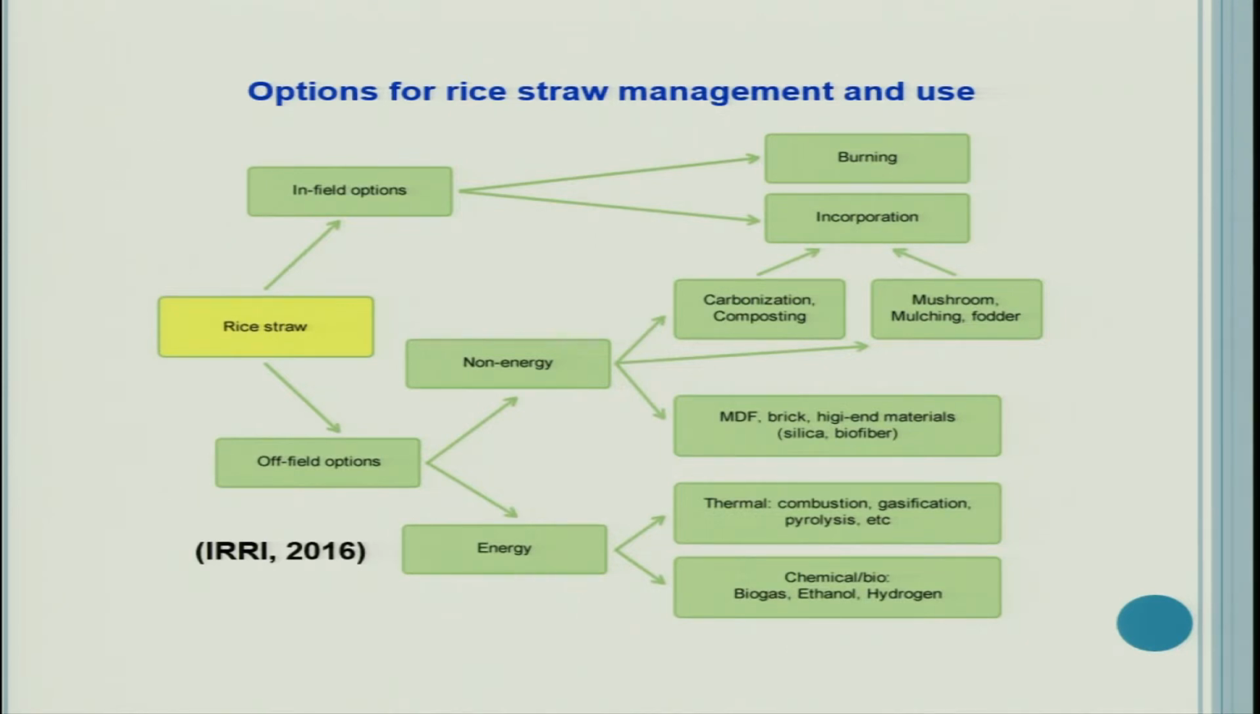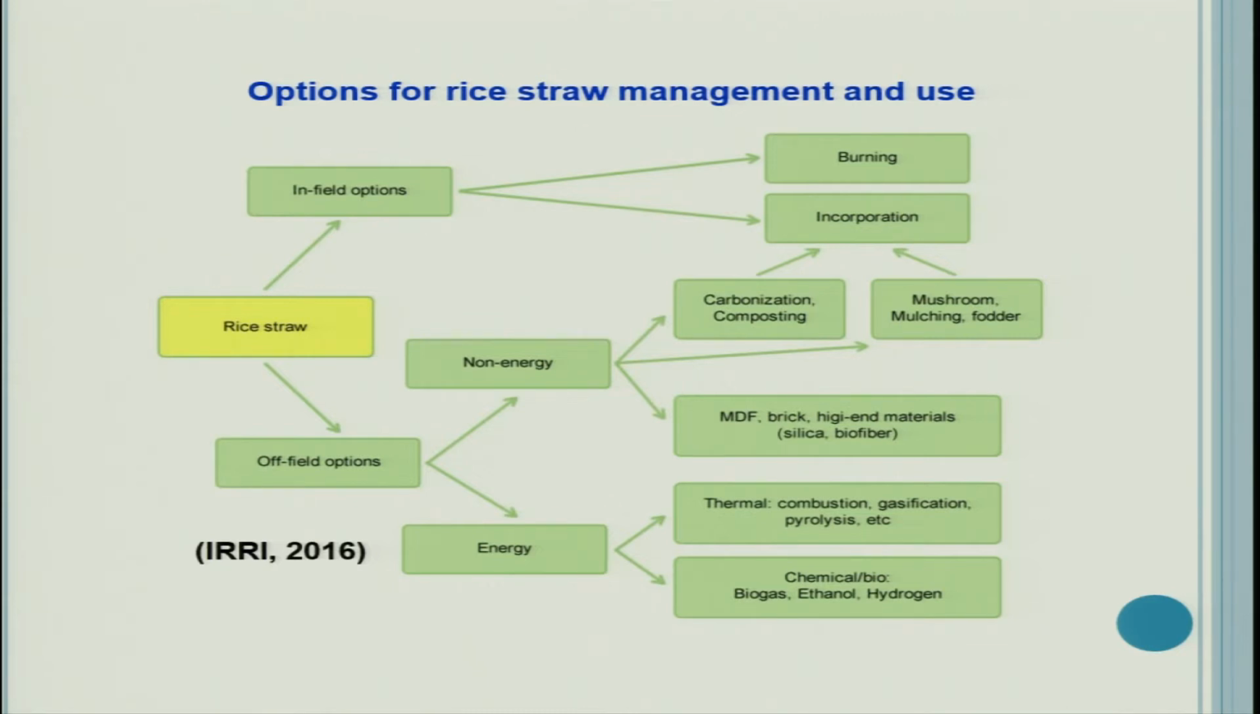Then the option could be incorporation. We can incorporate into the soil. We have machines now that can incorporate these residues into the soil. Other use may be non-energy use, off-field options. Off-field options, we have two further options: non-energy use and energy use. In energy use, we can produce thermal energy by combustion, gasification, pyrolysis, etc., or chemical or biogas or ethanol or hydrogen production. And then non-energy uses: MDF, brick, high-end materials, silica, biofiber, etc.